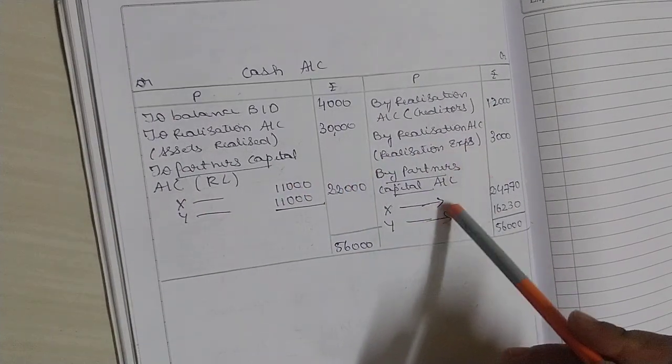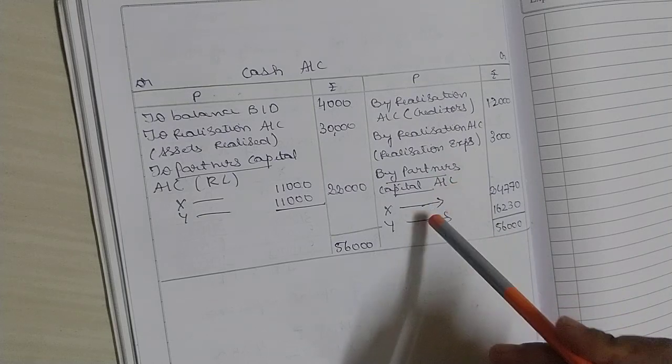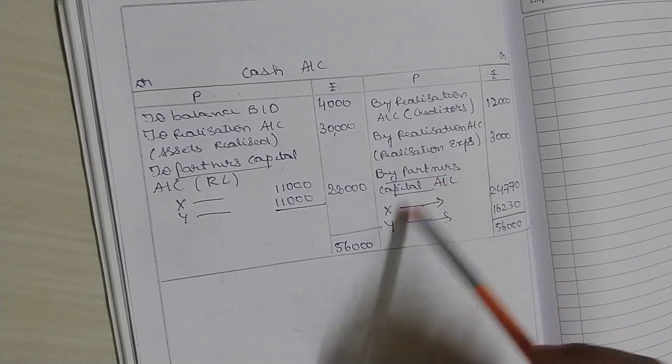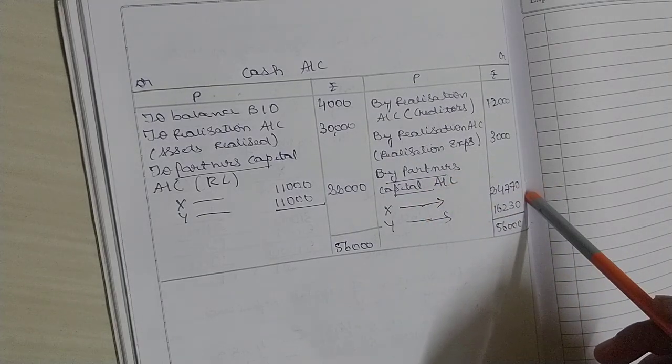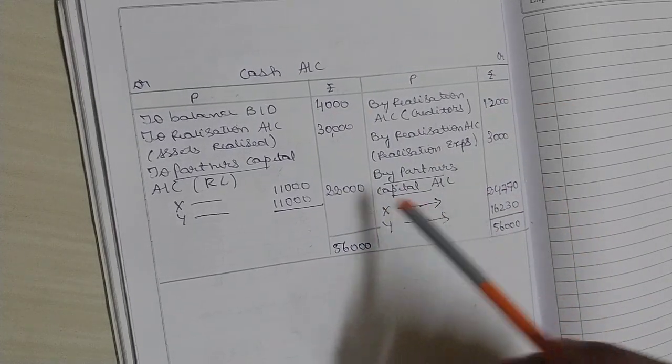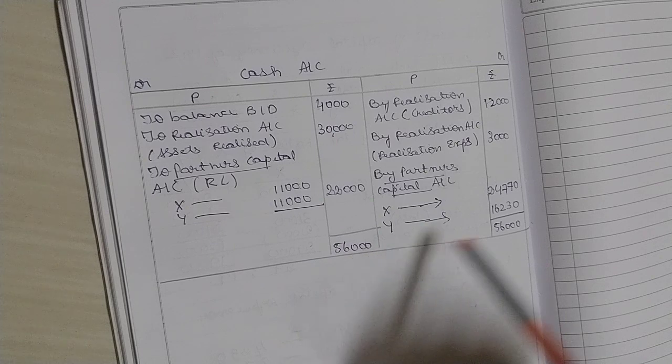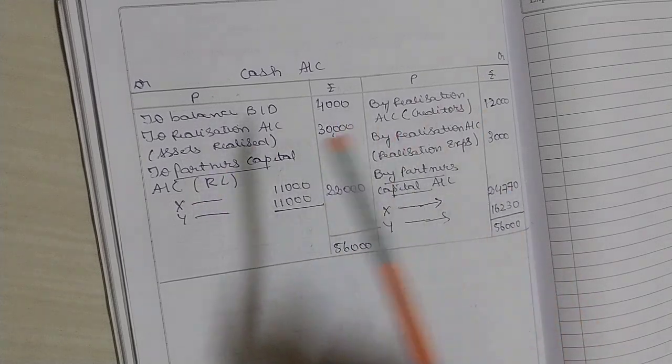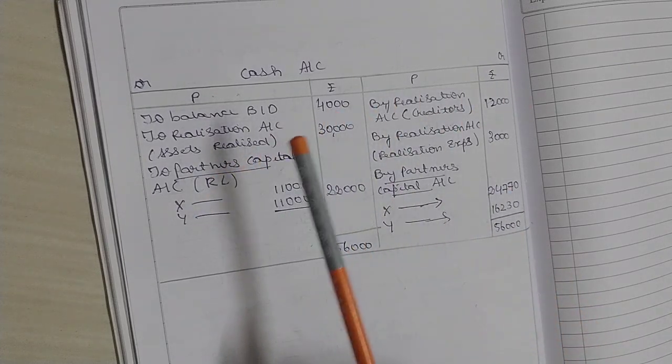Next, balance payable to partners capital account, that is the balancing figure in partners capital account, 24,770 and 16,230. On totaling the cash account, you will get 56,000. If your cash account tallies, that means your problem is right.